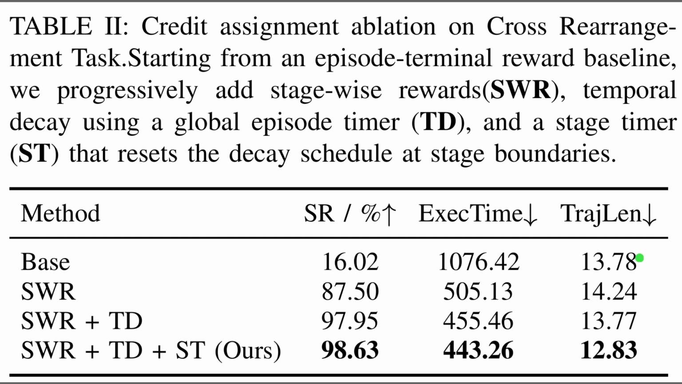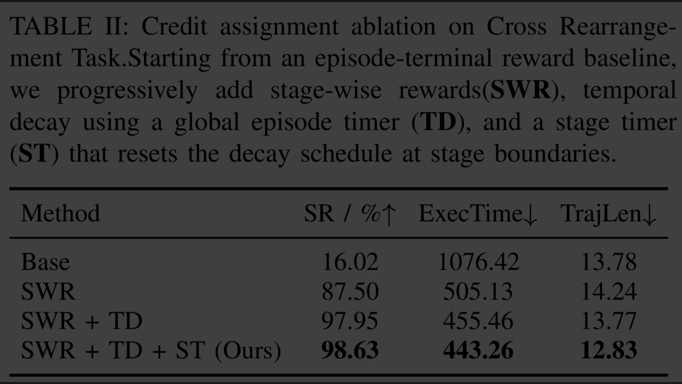By contrast, the second row shows that adding stage-wise rewards, or SWR, creates a massive jump to 88% by providing feedback on sub-goals. Finally, the bottom row demonstrates that adding a stage resetting timer further refines this signal, pushing the success rate to nearly 99%.